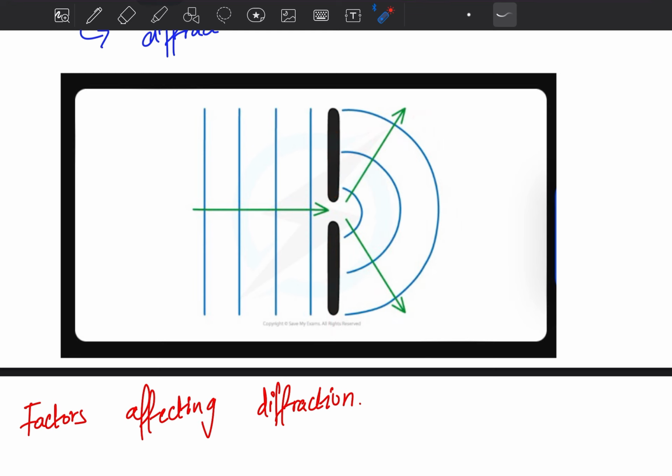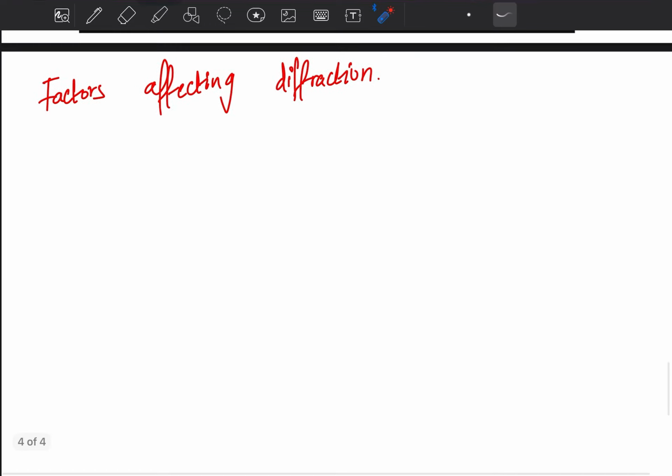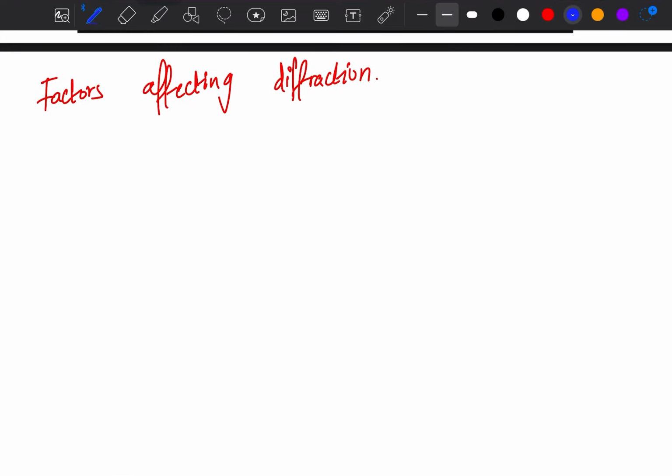Listen to my point again. If the narrow gap is larger, then the waves will not spread out. Okay, this is one of the factors. If you want, I will write it down.